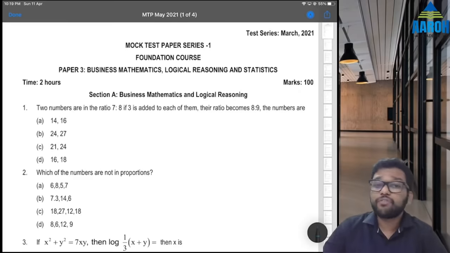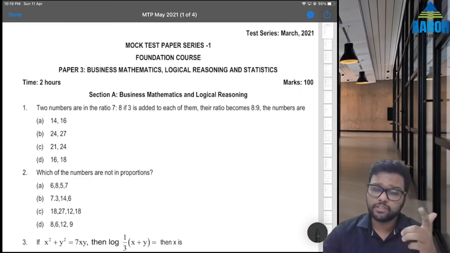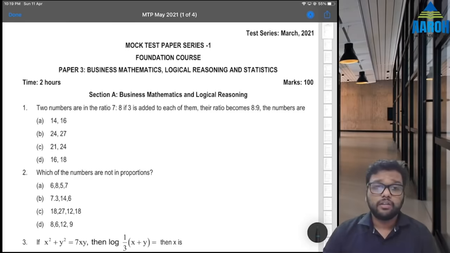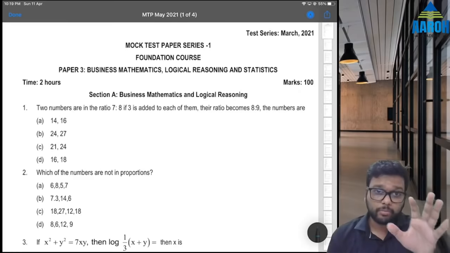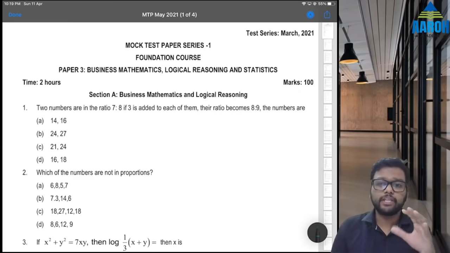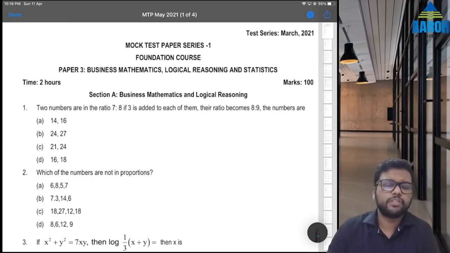So let's start. We have to see how to solve each question under 1 minute. So we have to solve it fast. So let's start with question 1. 1 to 40 we are going to solve in this video. Again one more thing, you should have solved the paper first. First solve by yourself, then come to the video. That will help more.